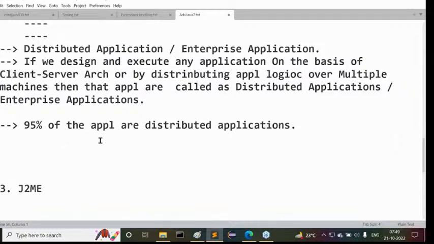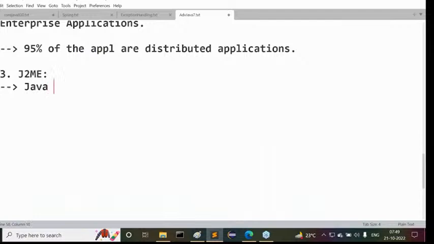All right, guys, that's okay, fine. The last one exists here. Try to understand this last one, all of you. Observe carefully. So what is this J2ME actually? Now tell me what is the abbreviation here. Java 2 Micro Edition, not Mobile Edition. Please remember this: Java 2 Micro Edition. That's okay, fine. Then what will it cover actually?